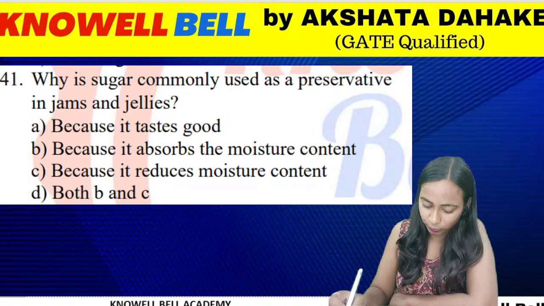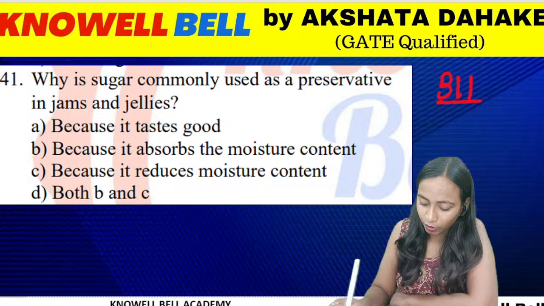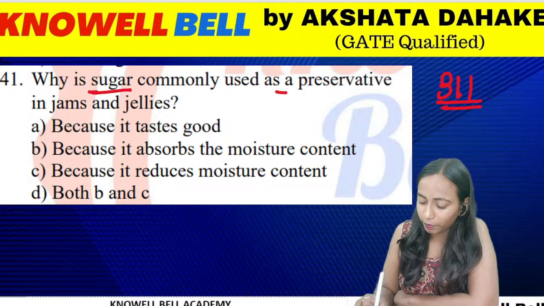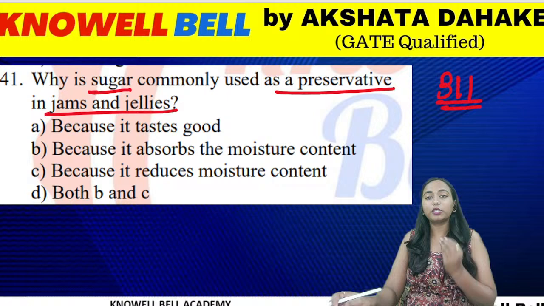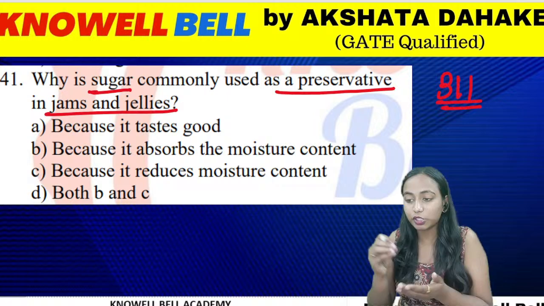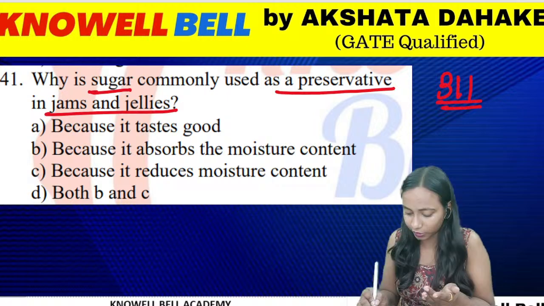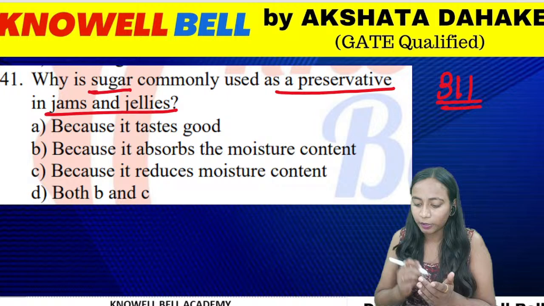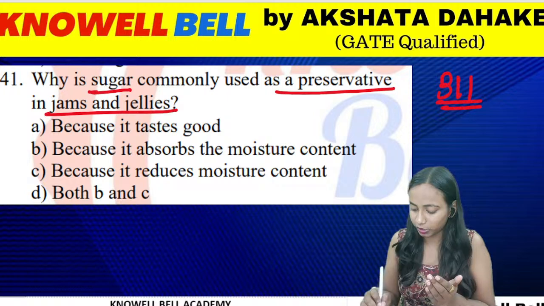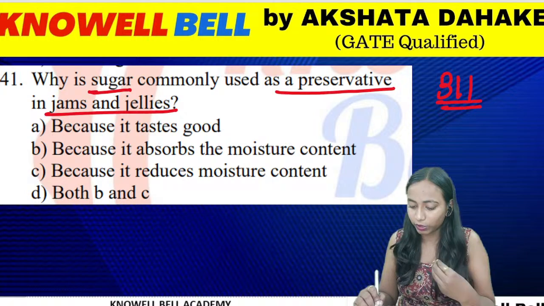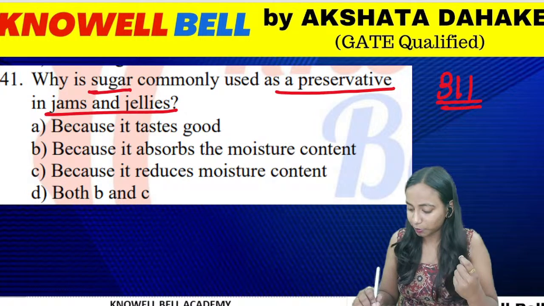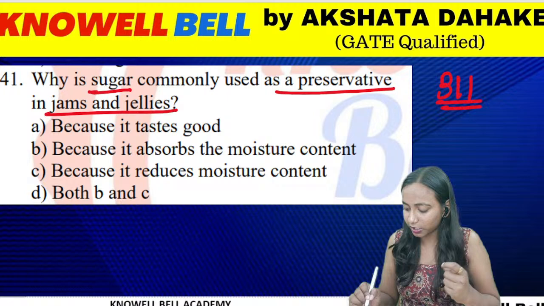Question number 311. Why is sugar commonly used as a preservative in jams and jellies? Why is it that we are using sugar in jams and jellies as a preservative? Because it tastes good, because it absorbs the moisture content, because it reduces the moisture content, or both B and C. What is the reason why we use only sugar as a preservative in jams and jellies? What is going to be the correct answer?